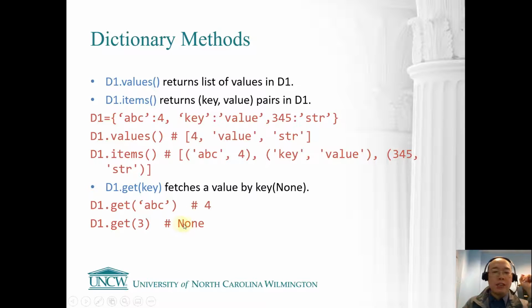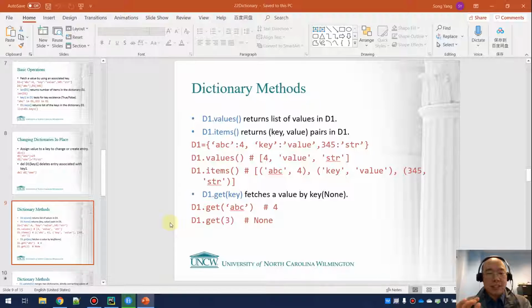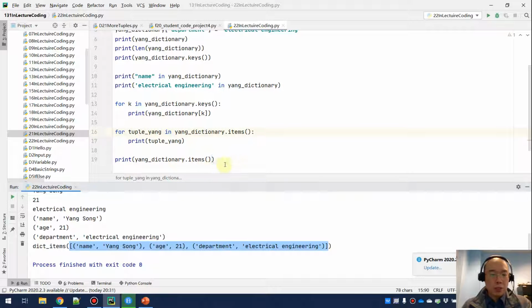If ABC exists in the dictionary as a key, the corresponding value 4 will be returned. If you are trying to get a non-existing key, you are going to get None, so the program is not going to crash. Why do I say this is useful? Let me try this.